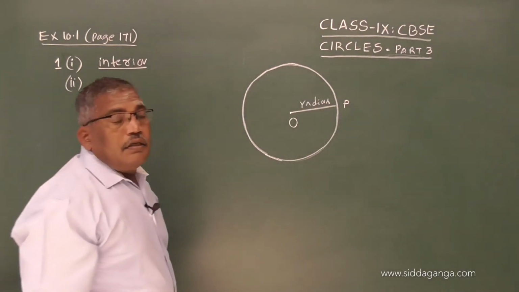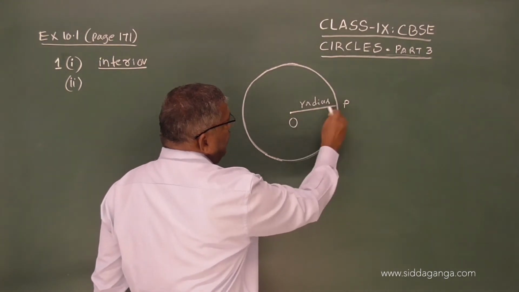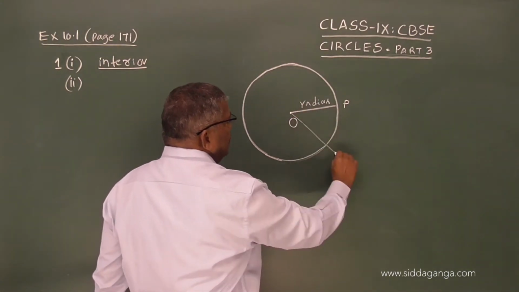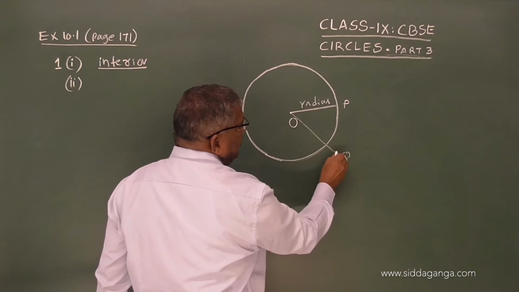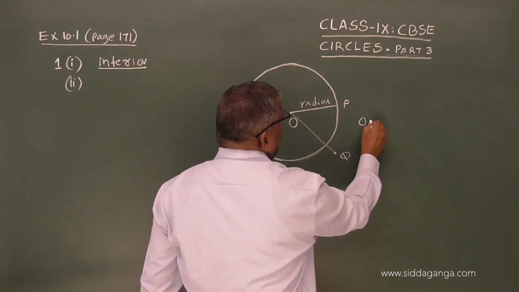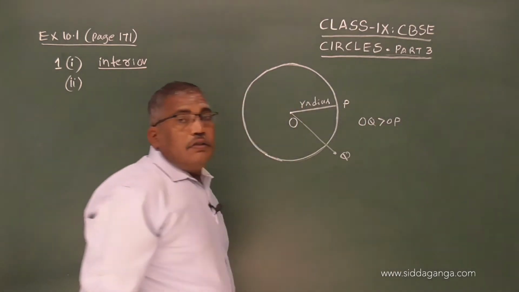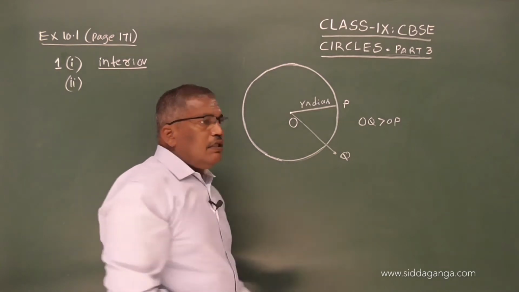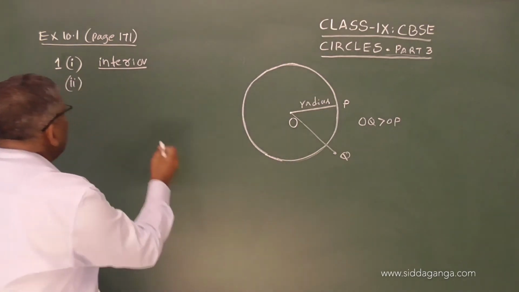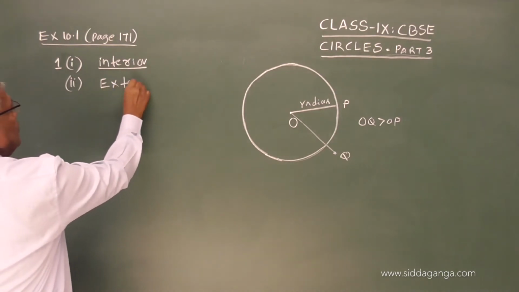Any point which has distance from O more than the radius. Suppose I take a point Q here, OQ is greater than OP. Therefore it is in the exterior region. So exterior is your answer.